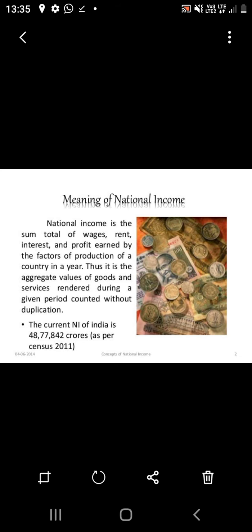Another difference: normal residents are Indians employed by the World Health Organization located in India, and non-residents are foreigners working in the World Health Organization located in India. These are some examples of normal resident and non-resident of India.